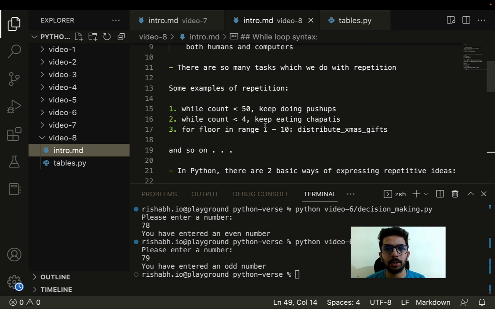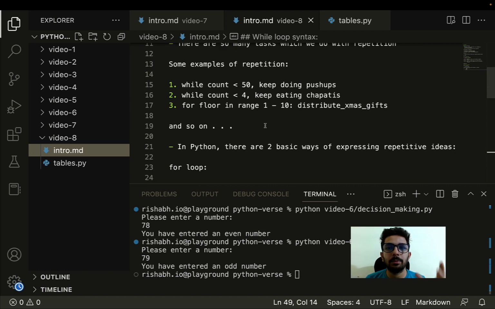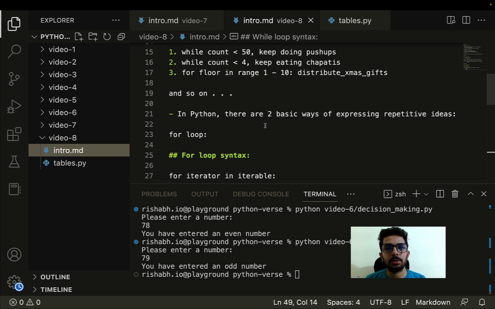When we are going to the gym and doing push-ups, almost all the time we have a certain number which we try to achieve. As long as the count is less than 50, let's say, I have to keep doing push-ups. Similarly, if I'm eating something and I have a count of 4 in my mind, as long as that count is not reached, I will keep eating the chapatis. Similarly, if I'm going to distribute some Christmas gifts, for example, let's say there's a building with 10 stories, and as long as I'm in that range, I have to keep distributing the gifts, and so on.